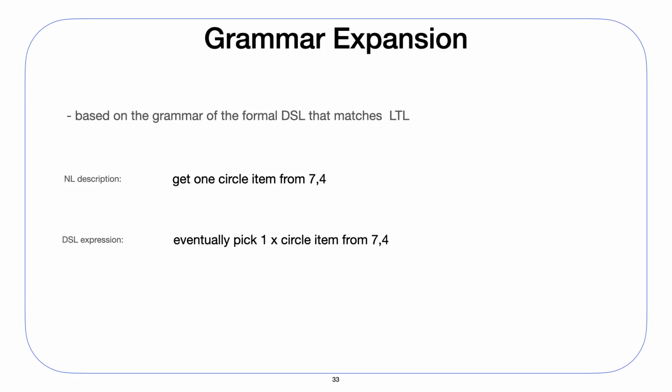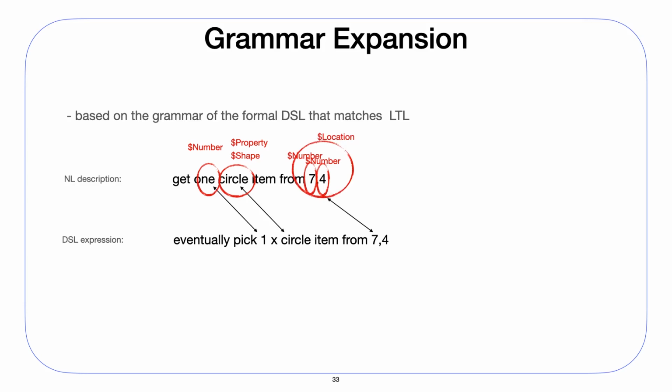The grammar expansion is based on the matching of partially parsable elements between the natural language command and the specification. For instance, the word 1 in the description matches the number 1 in the specification and corresponds to the grammar category number. The word circle is present both in the description and the specification, and it matches the grammar categories property and shape. Finally, numbers 7 and 4 are matched and they correspond to the category number. But the pair of numbers corresponds to the category location. Here we see that the design of the grammar is important for determining matches.